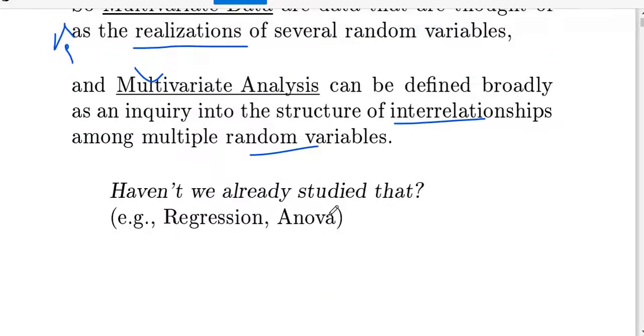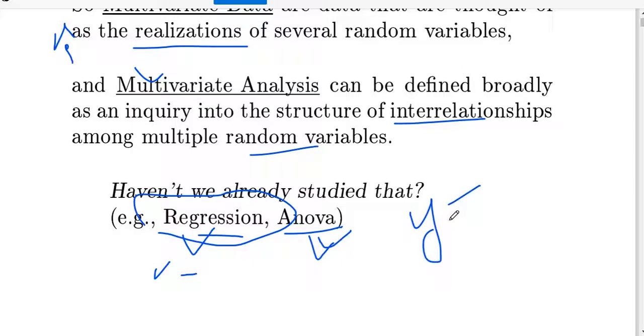Multivariate analysis is connected with regression and ANOVA. We all know that in regression there is one dependent variable and more than one independent variable. In ANOVA we generally test for more than two means from the same population. In regression we have simple linear regression, multiple linear regression and so on. For example, I am taking simple linear regression.